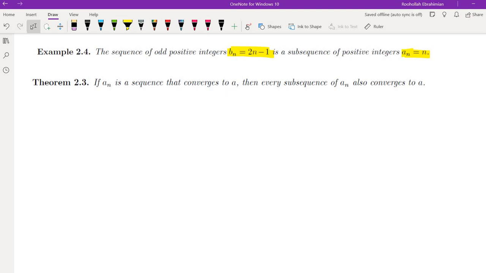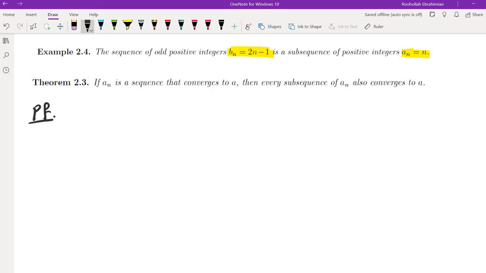The last theorem is the relation between a subsequence and sequence. If an is a sequence that converges to a, then every subsequence of an also converges to a. So we know that an converges to a, and we want to show that a sub nk also converges to a. And the proof of this one is not very difficult.